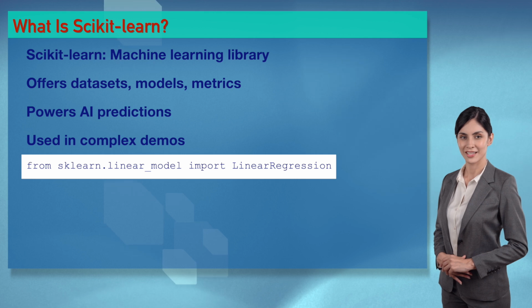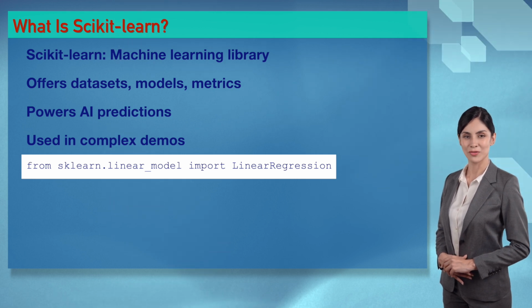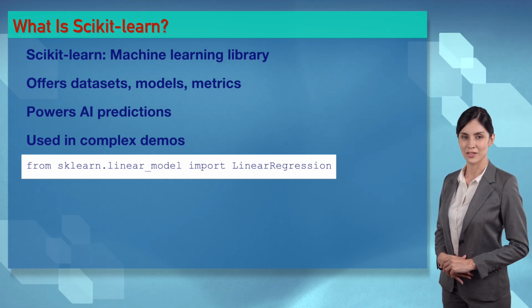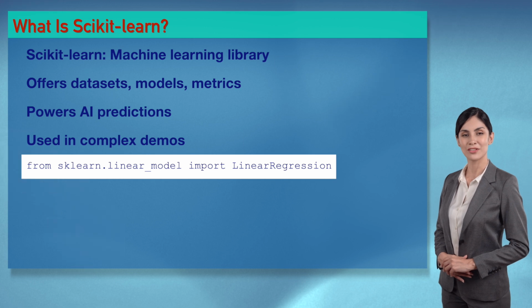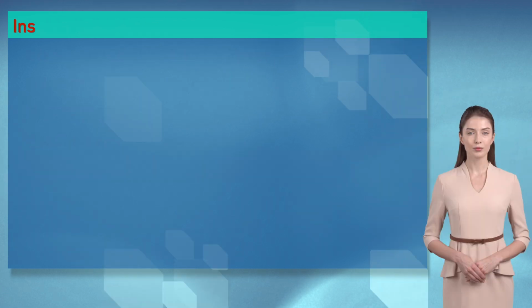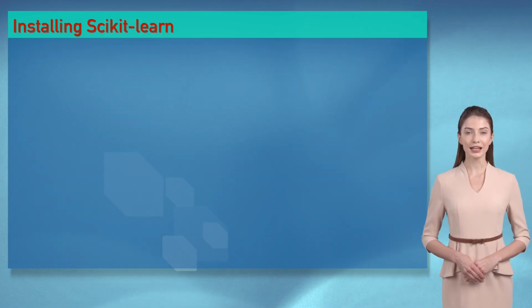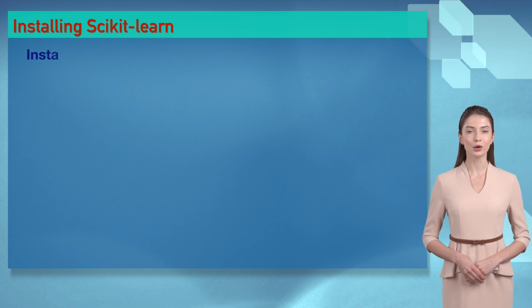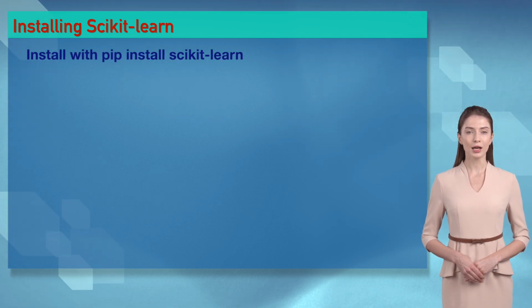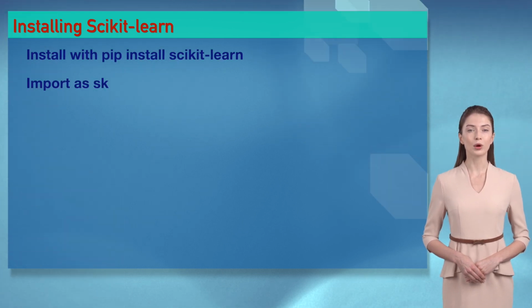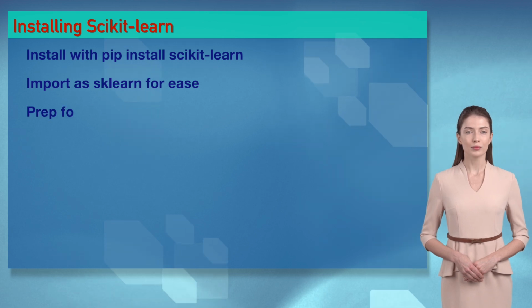Oh, Victoria, you tease. Scikit-learn builds models like regression and classification for AI predictions. Try it in our demos, Wizards, and feel the AI spark. Installing Scikit-learn is easy with pip install scikit-learn in your terminal. It's like inviting an AI wizard to your coding party. We'll use it in our demos to build models.